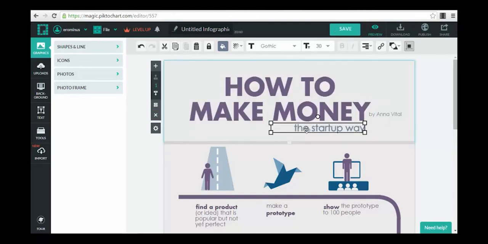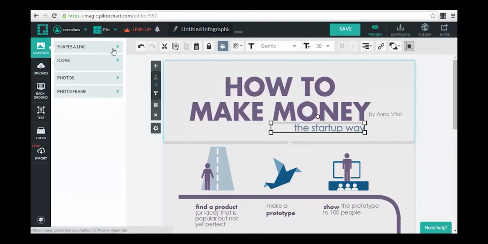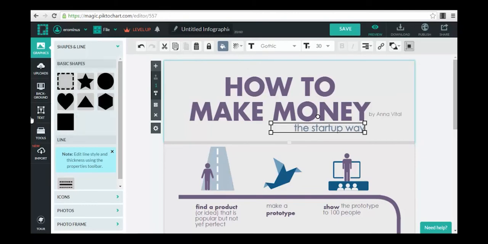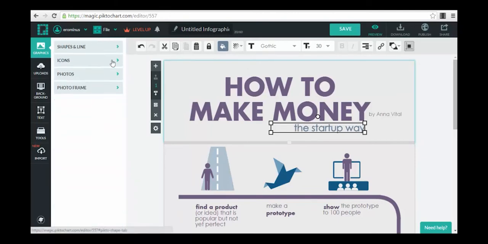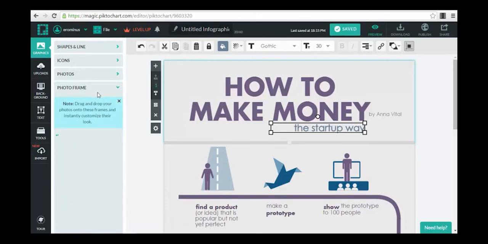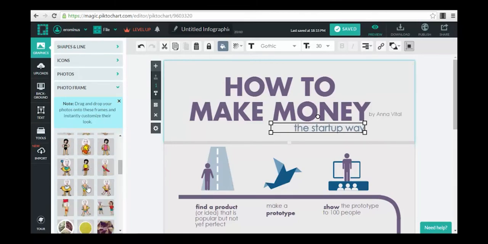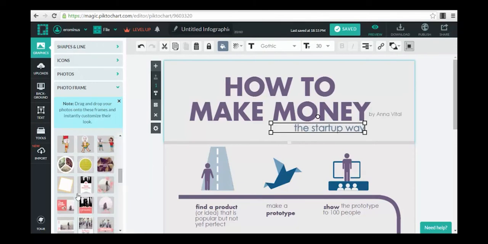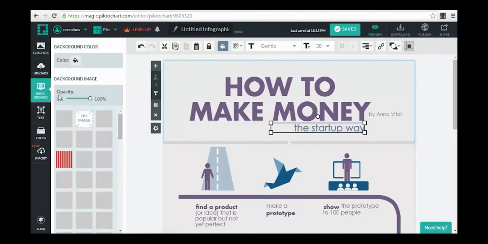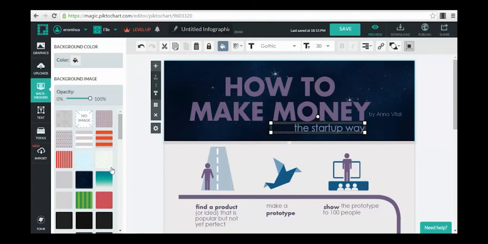Also, a very cool thing that you can add to your infographic is different types of icons. For example, you have a huge collection of icons here. You can add different types of shapes and lines, as you can see here in this menu on your left side. You can add different types of photos if you want to, and also different types of photo frames. For example, we have these letters here which look very nice, and other types of photos. Then we have, for example, backgrounds. We can use different types of backgrounds and patterns that we can choose from. For example, let's have a look at this one, with the stars. It looks very, very nice.